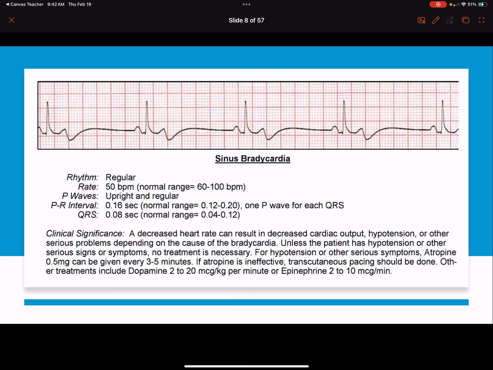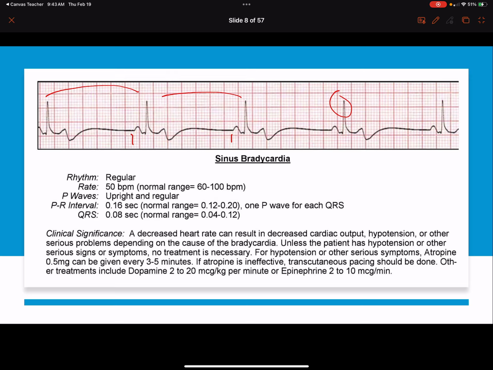And very importantly, when we see a slow rhythm, let's break this down. We have a P wave for every QRS. We have a normal R to R interval. Our QRS is less than 0.12, but our rate is going to be less than 60 beats per minute.